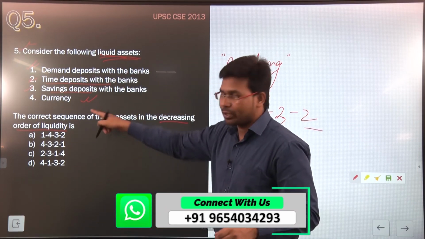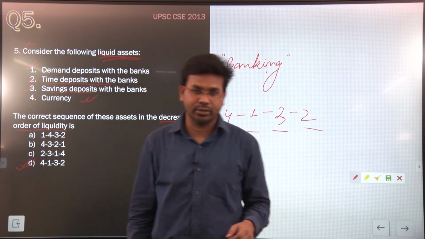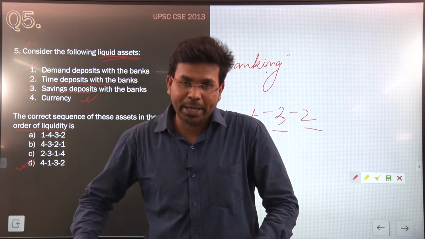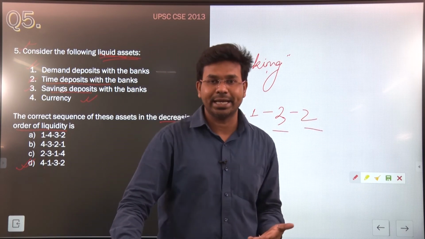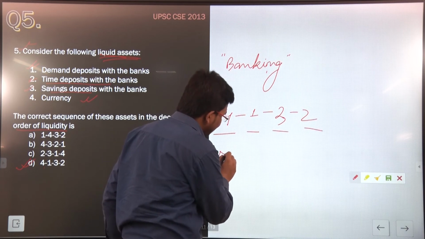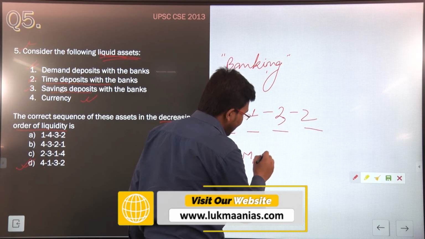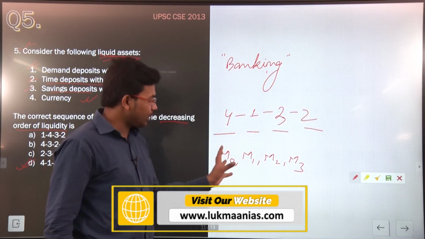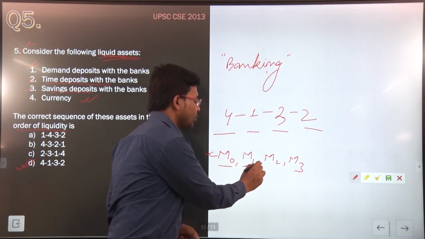So which is that option? 4, 1, 3 and 2. So D is the right answer for this question. To answer this question, you should read about monetary measures. If you read the NCERT book of 12th standard related to the Indian economy, you will come across a chapter where you will read about monetary measures like M0, M1, M2, M3, etc. M1 is known as narrow money.